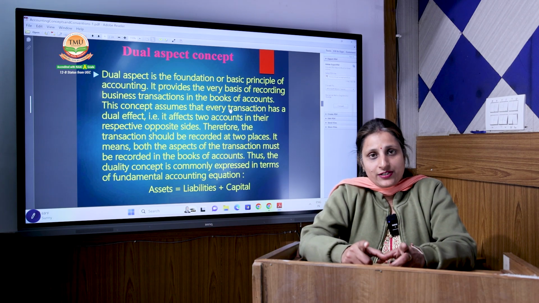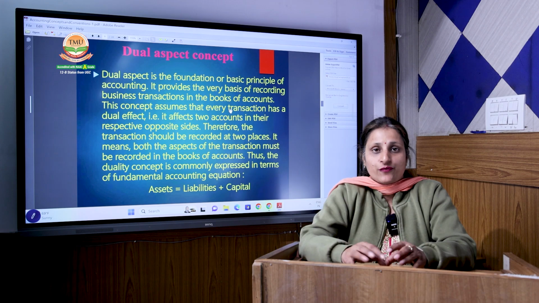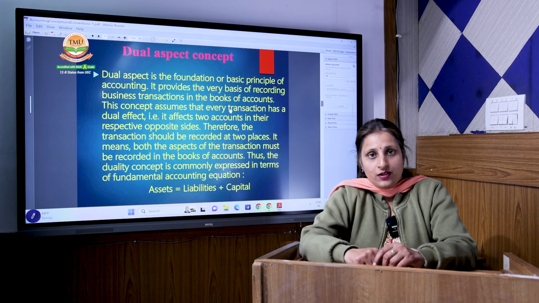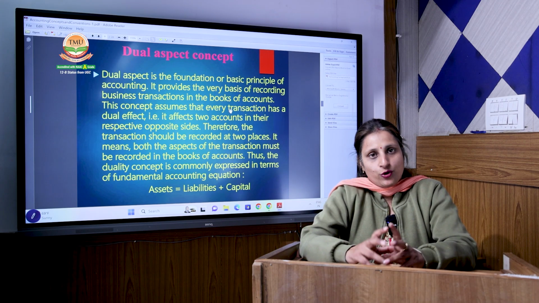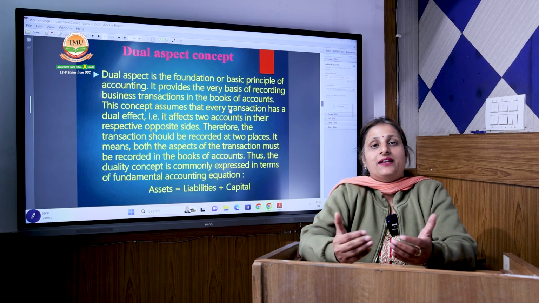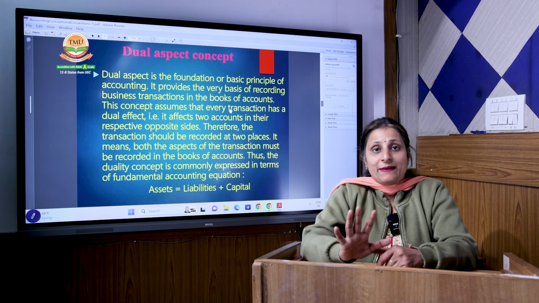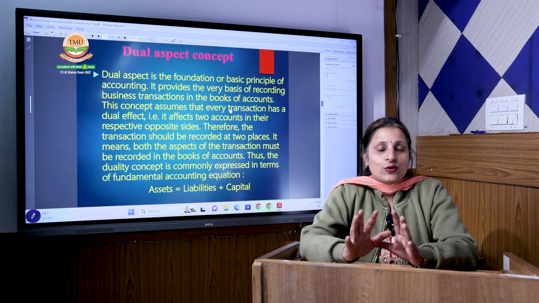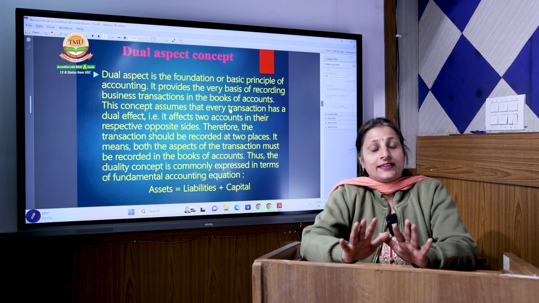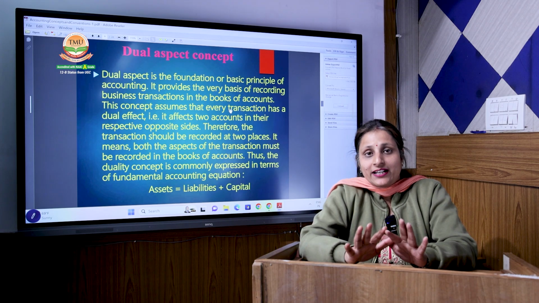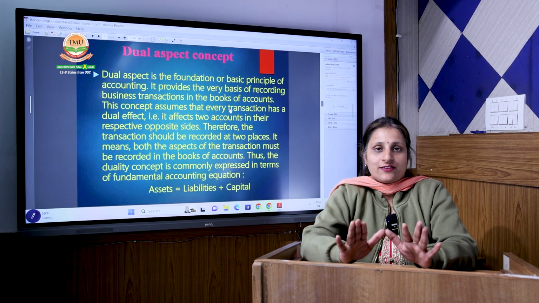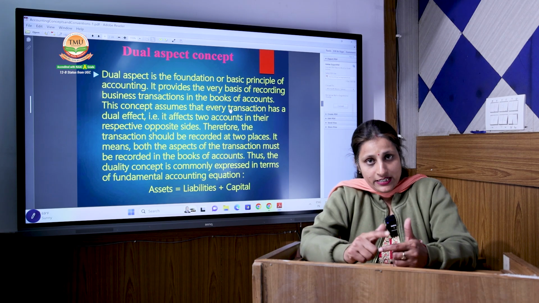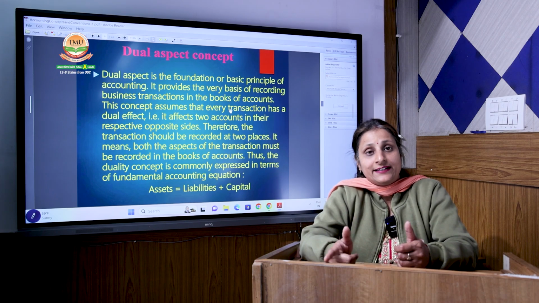So for every transaction that I am discussing, you can take any transaction. For example, you are paying for the salary, you are paying for the rent, you are paying for the telephone. Now these are the expenses. You are incurring the expenses, meaning you are taking the benefit of all these. But these benefits are not free. You are paying cash for that. So accounting says nothing is for free. Nothing is a single aspect. Not only one individual is involved in any transaction. Transaction has the dual aspect. It is between the two parties, two individuals, two separate identities.